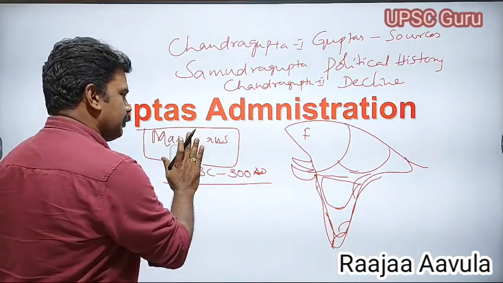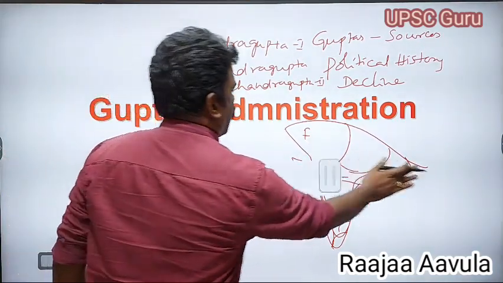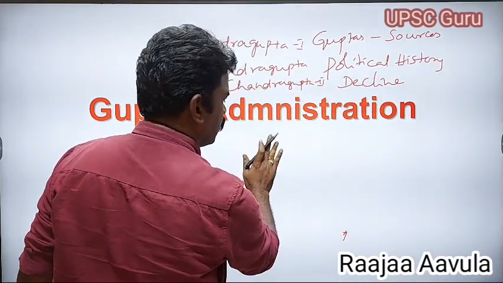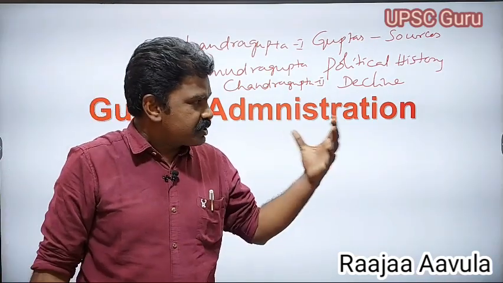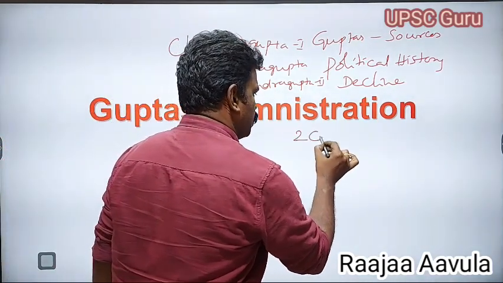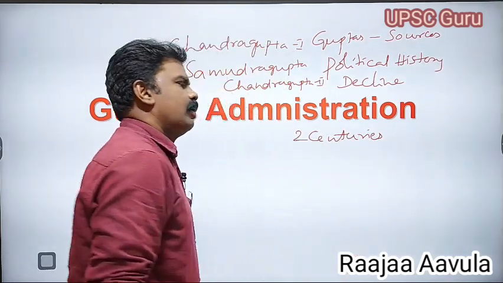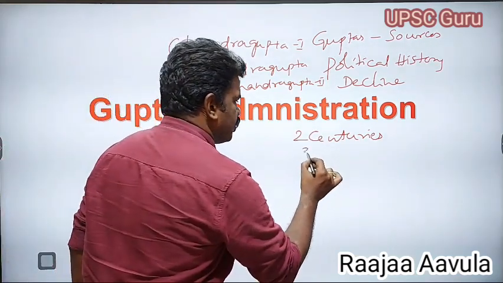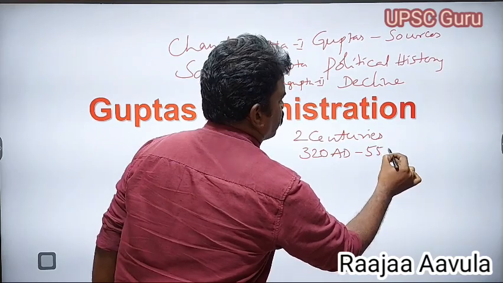So the Guptas brought political unity in India around the 4th century AD. In the 4th century AD, the Guptas established a great empire in India, and they ruled nearly 2 centuries, from 320 AD to 550 AD.